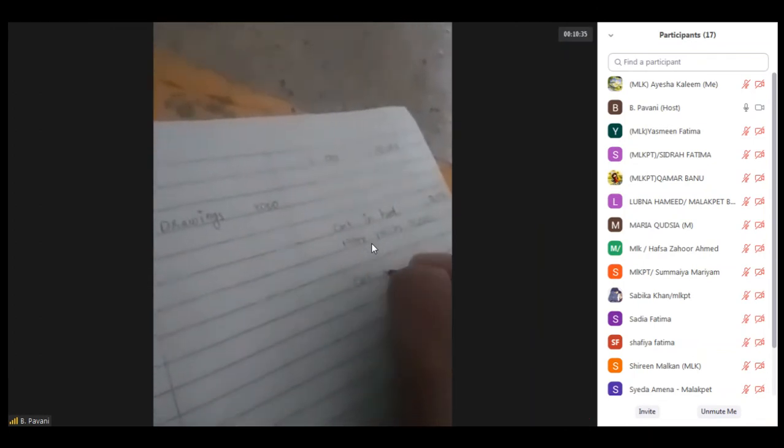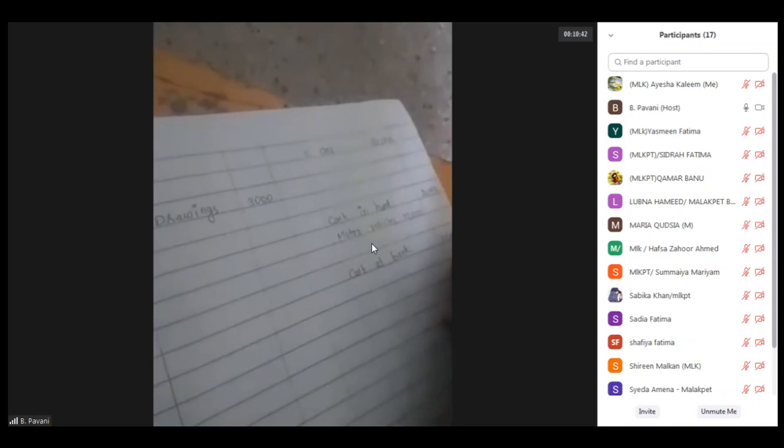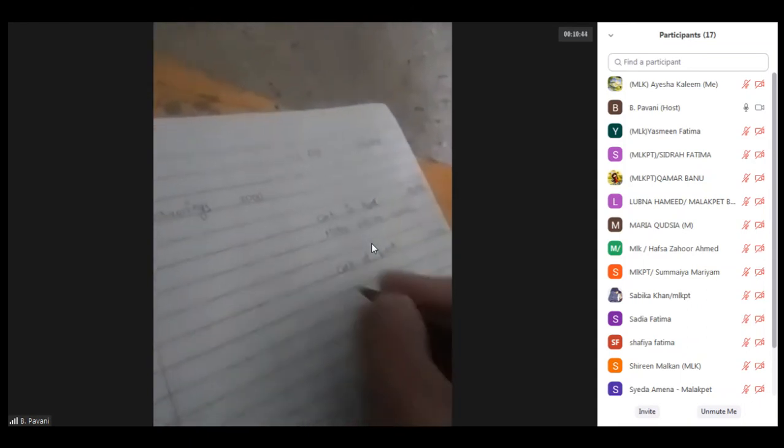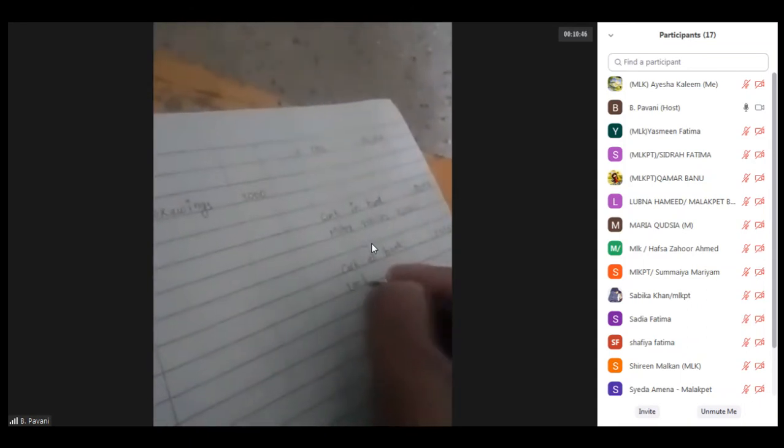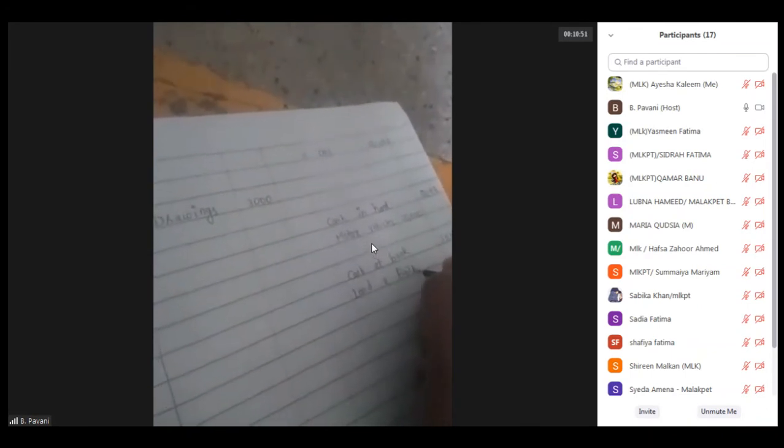The next is cash at bank. Cash at bank is also an asset. On the asset side I'm writing it as cash at bank. Amount is 3,555. The next is land and buildings. Coming to land and buildings, there is an adjustment. That's why I'm writing the amount in the inner column, land and buildings.